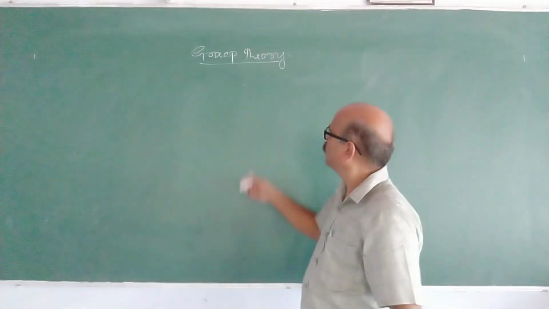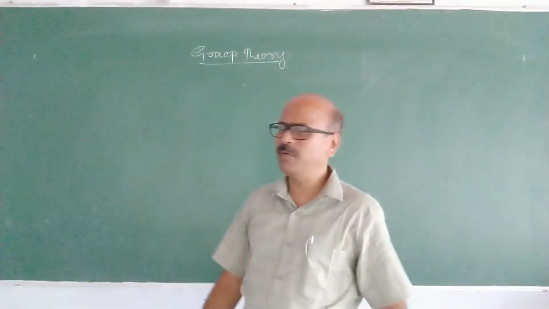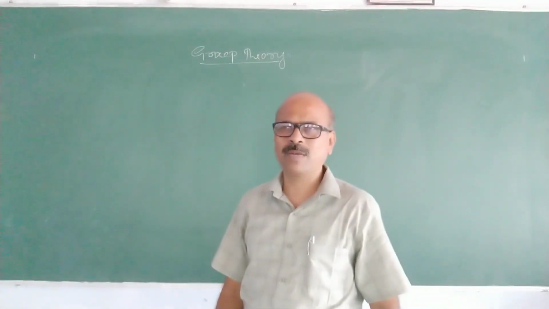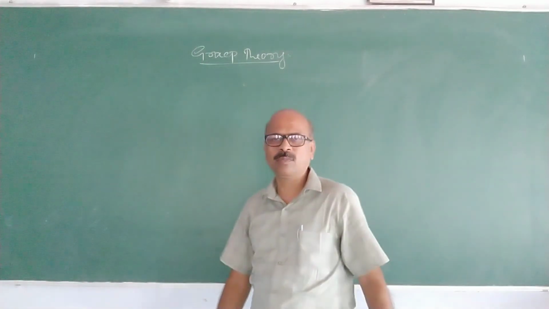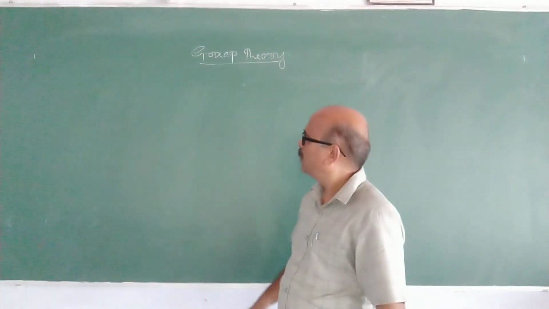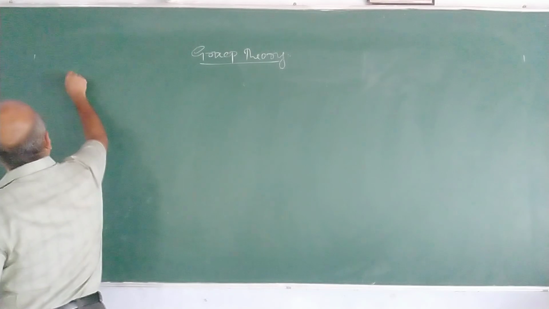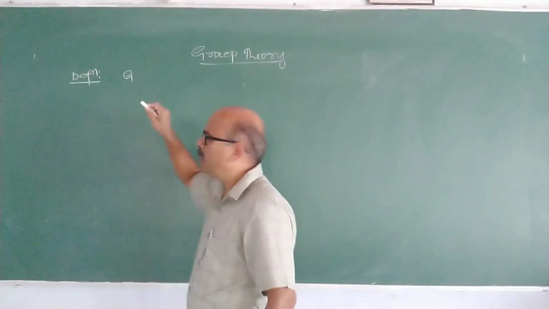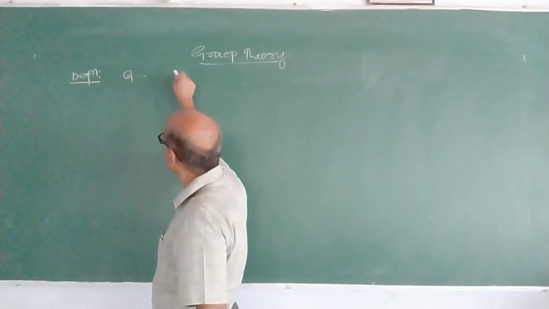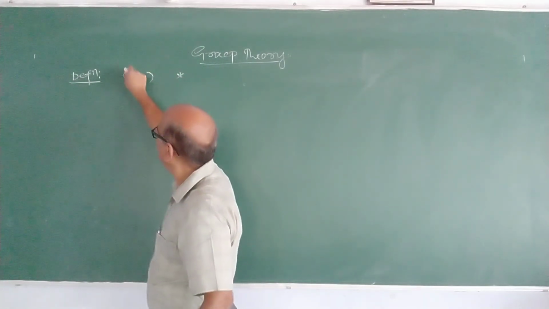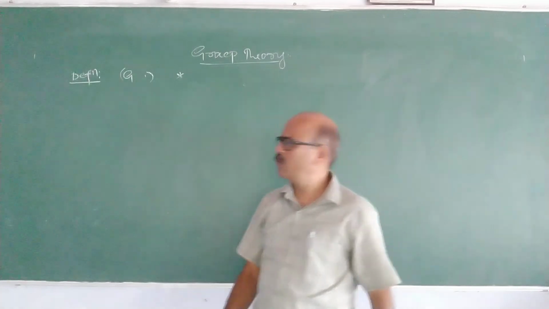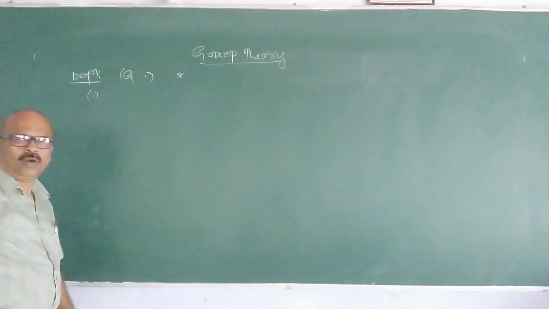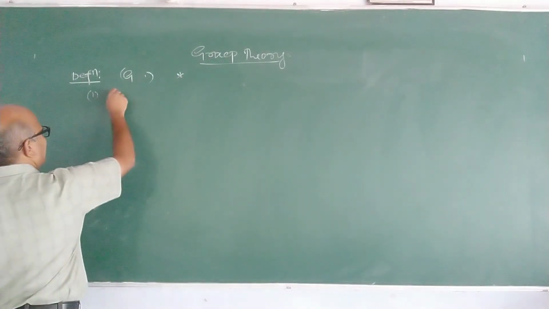In my last video on group theory, I explained the definition of a group and some basic things: what are binary operations, properties of binary operations, and so on. What is a group? How to define it? Definition of a group: a non-empty set G with binary operation dot or star is said to be a group if that binary operation satisfies four axioms.